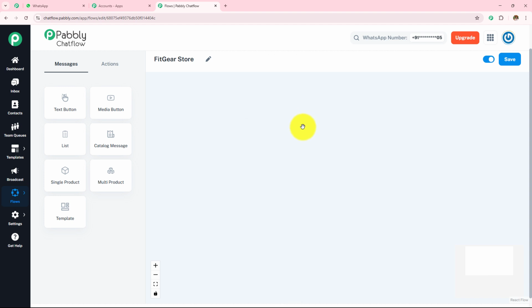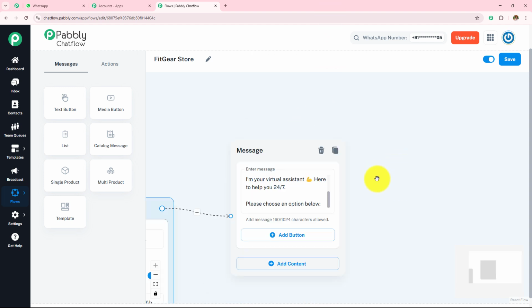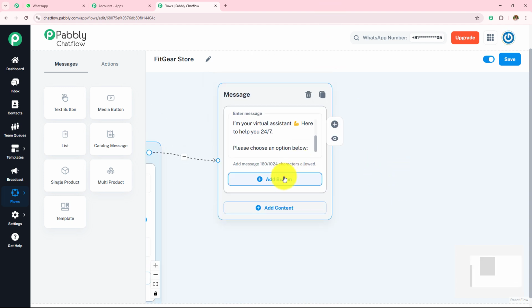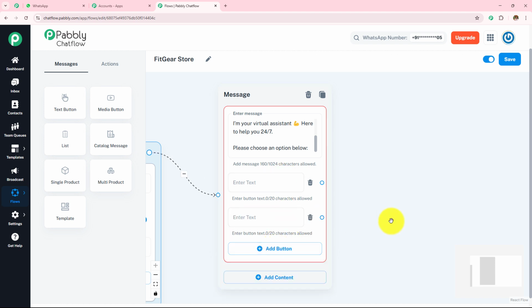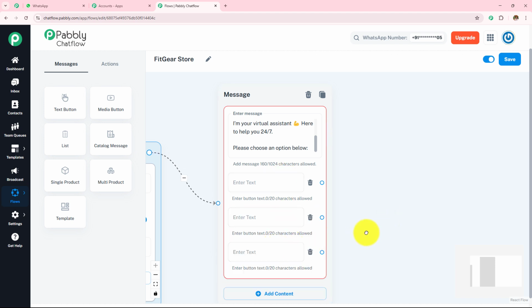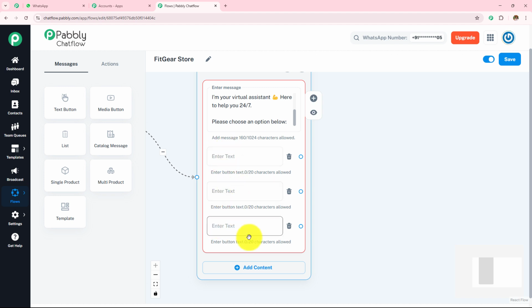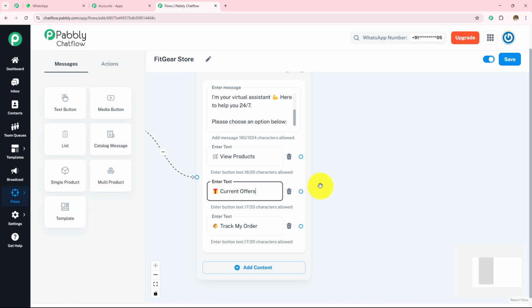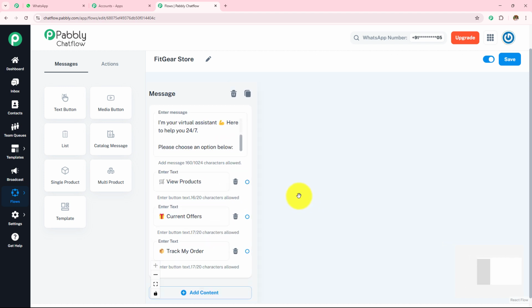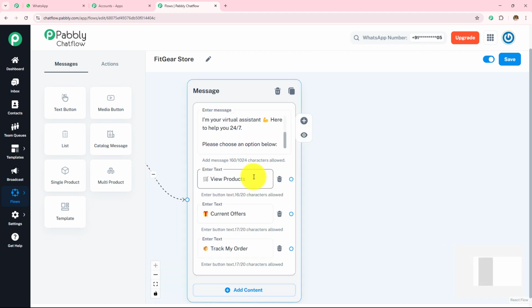Here, as I do not have more options, I'm going to add the buttons, and for that what I'm going to do, I'm going to click on this add button, and then I'm going to provide the option to this user or the customer that these services we provide. So I'm quickly going to add the 3 buttons. So here I have added 3 buttons: view products, current offers and track my offers. Now I'm giving the option to my customer that we have these 3 buttons, and you can choose any of the buttons according to your requirement.